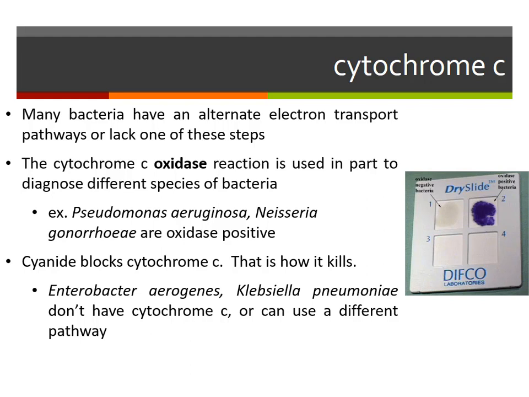If it doesn't have cytochrome C, it might still be able to use oxygen. It just doesn't require it. It uses an alternate pathway. Another fun fact, cyanide kills by blocking cytochrome C. So if you were to take cyanide, you would actually suffocate on a molecular level because you would not be able to use oxygen as your final electron acceptor.